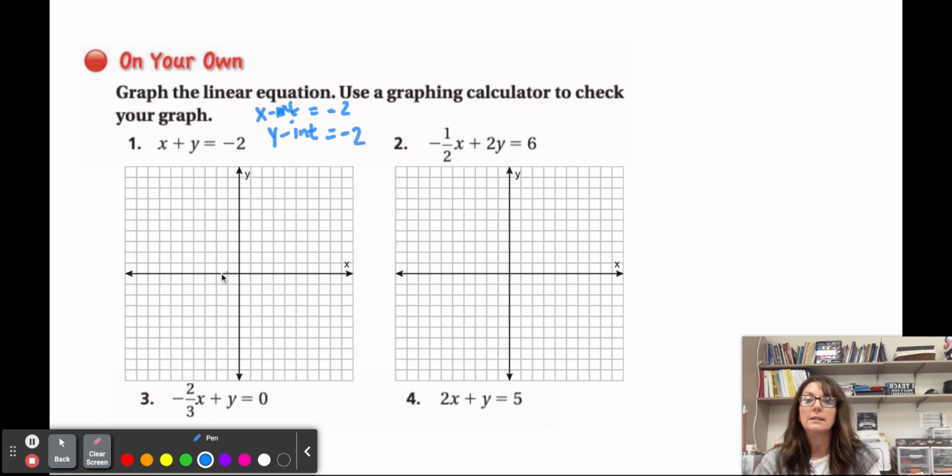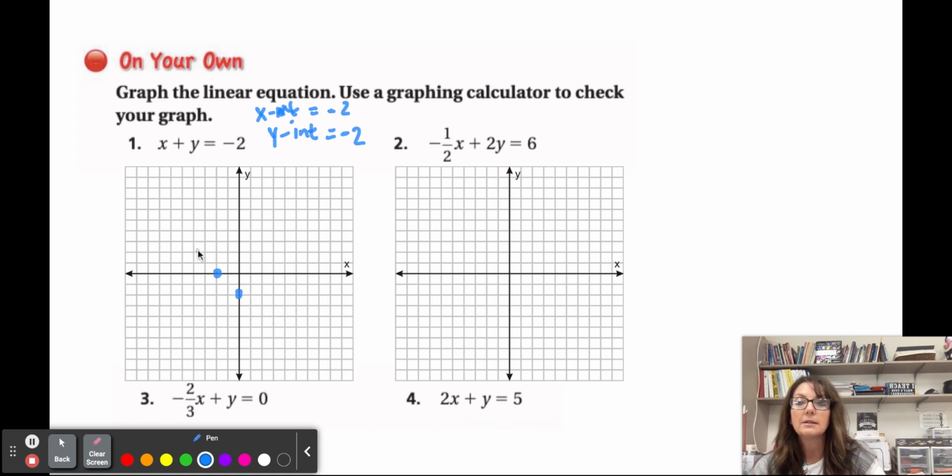So we could easily graph negative 2 and negative 2 without having to subtract x. There's nothing to divide by, but then you still have to identify the slope, identify the y-intercept, which is here, and then you're just finding another point on that line.